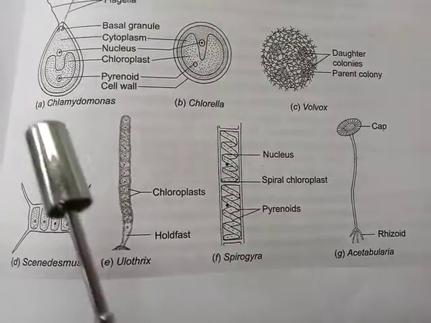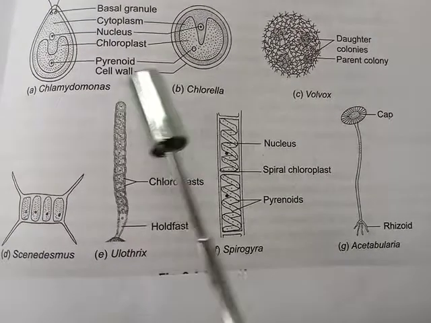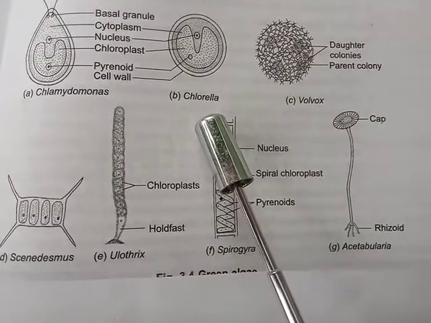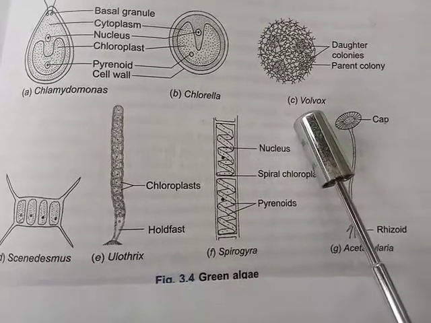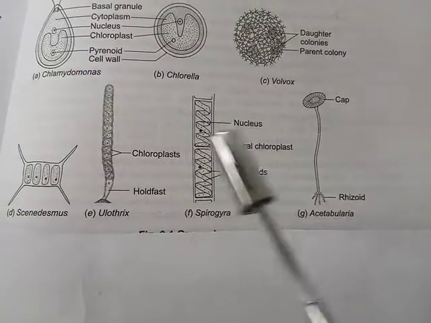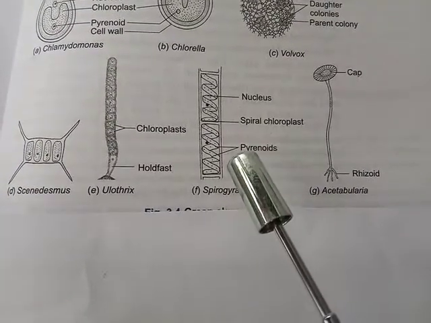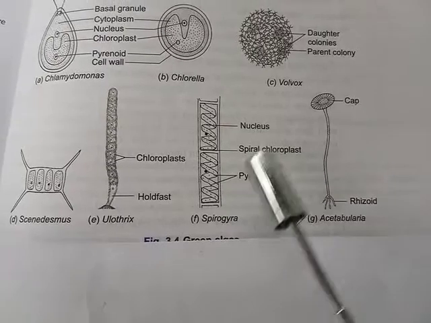For example, the unicellular forms may be Chlamydomonas and Chlorella, whereas in the case of colonial forms, Volvox is the common member. In the case of filamentous forms, we may observe Ulothrix and Spirogyra.